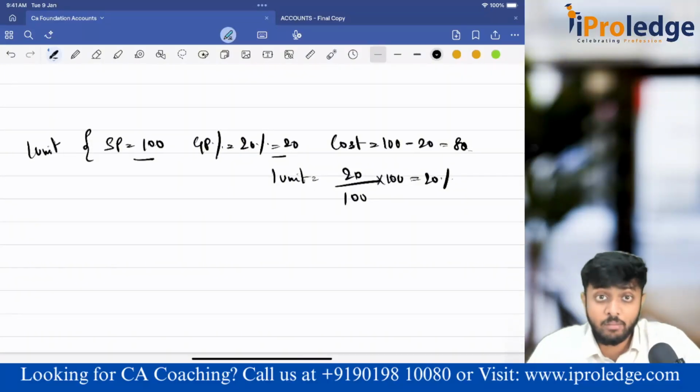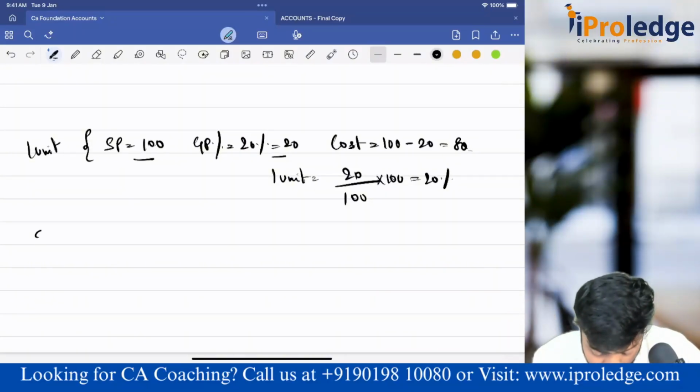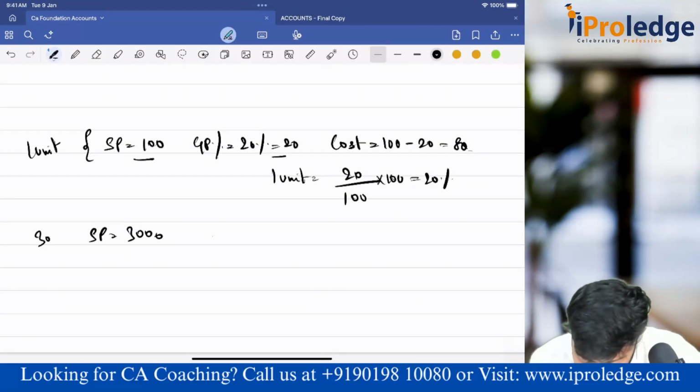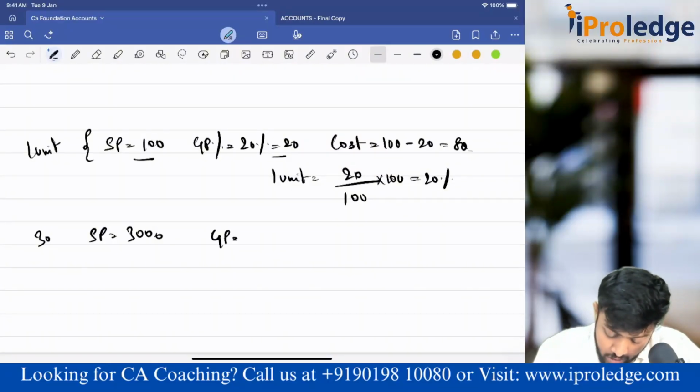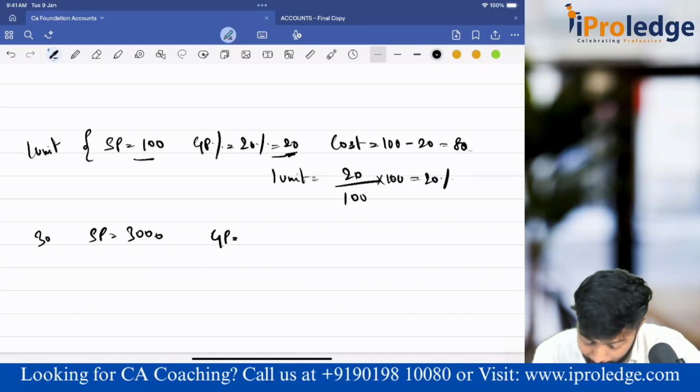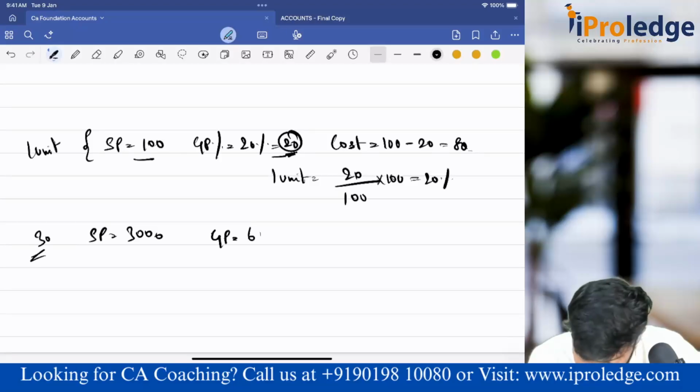Say suppose I'm selling 30 units, we'll see that the GP margin will be the same. Sales price will become how much? 100 into 30, it becomes 3,000. Gross profit is 20 rupees into 30 units, it becomes 600.